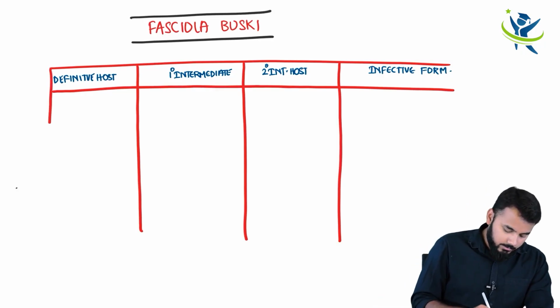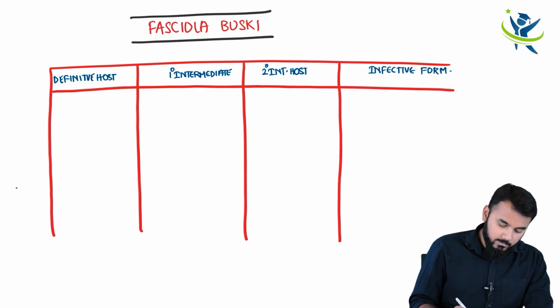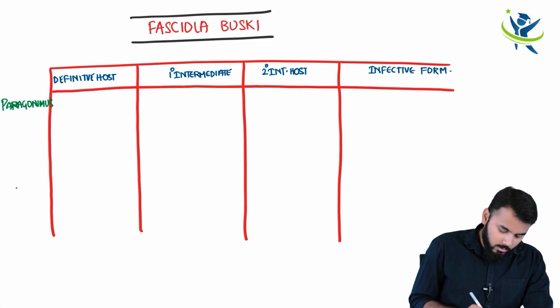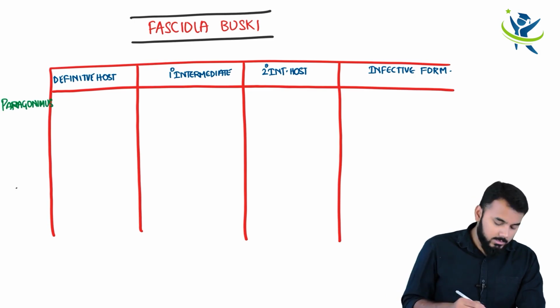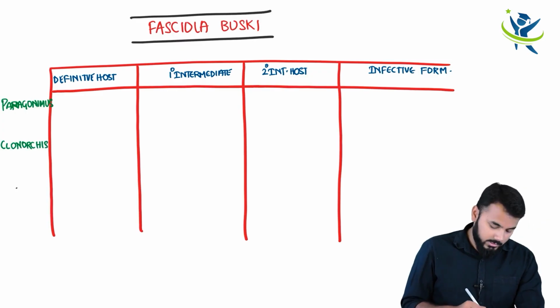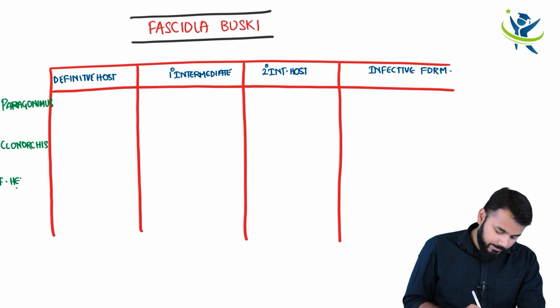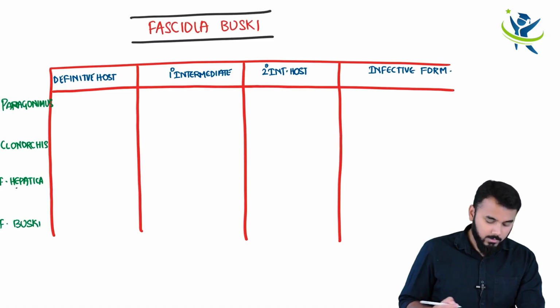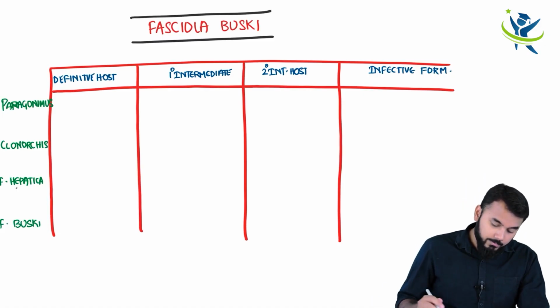Right, now when it comes to the definitive host, the first one we discussed in the previous lecture was Paragonimus westermani. The second we discussed was Clonorchis. I'm not writing the complete names. And the third one we discussed was Fasciola hepatica. And now we shall be discussing Fasciola buski. Now what will be the definitive host?